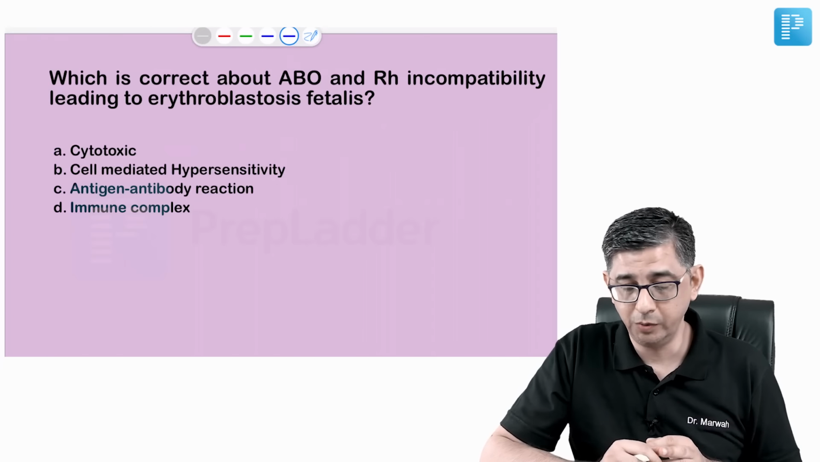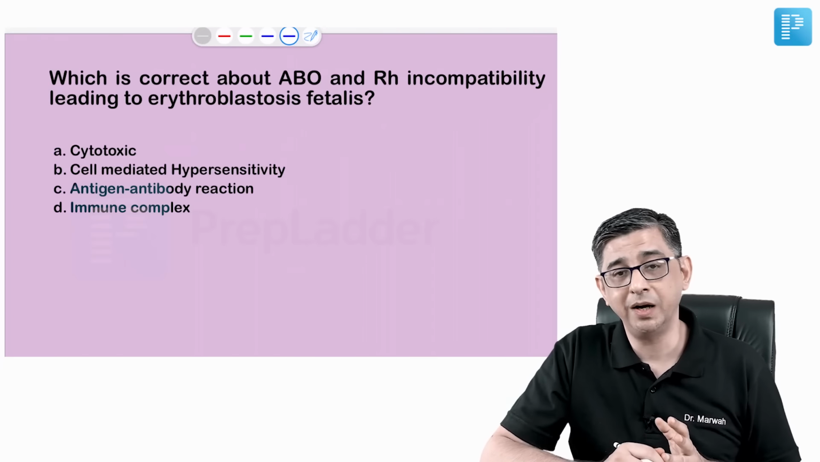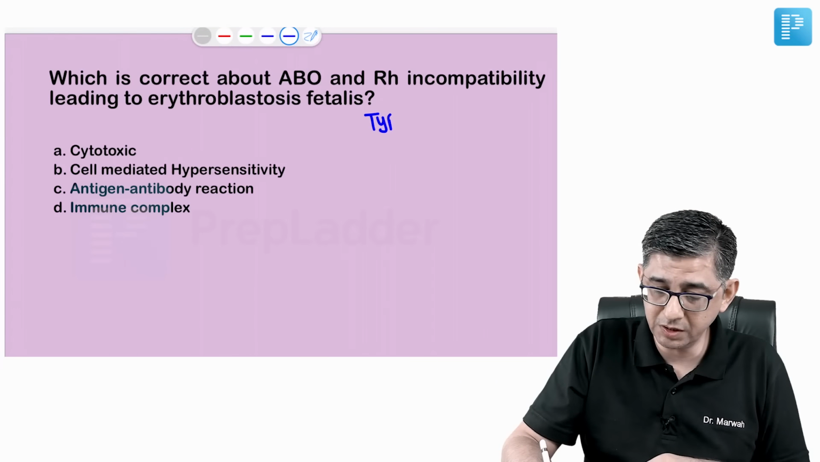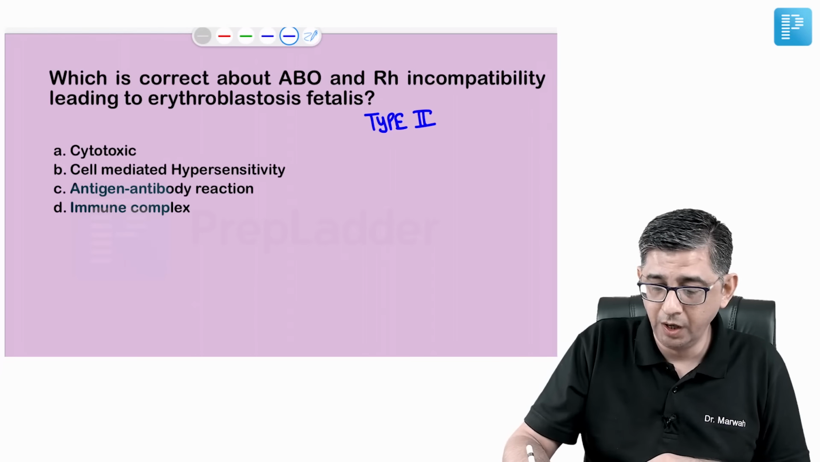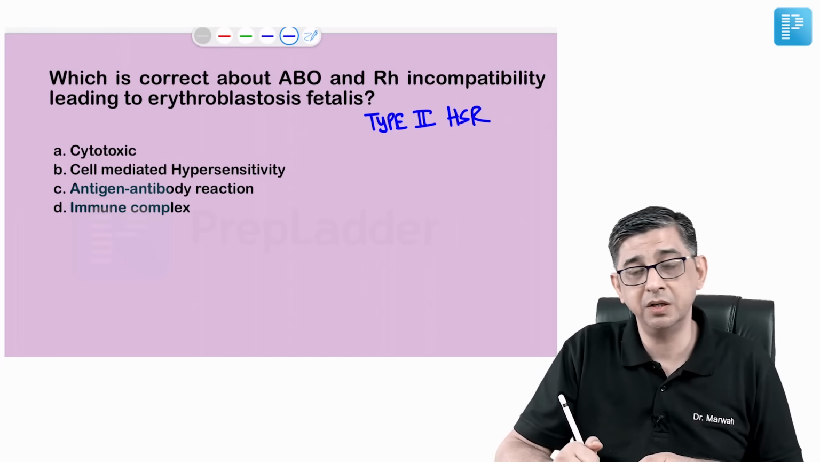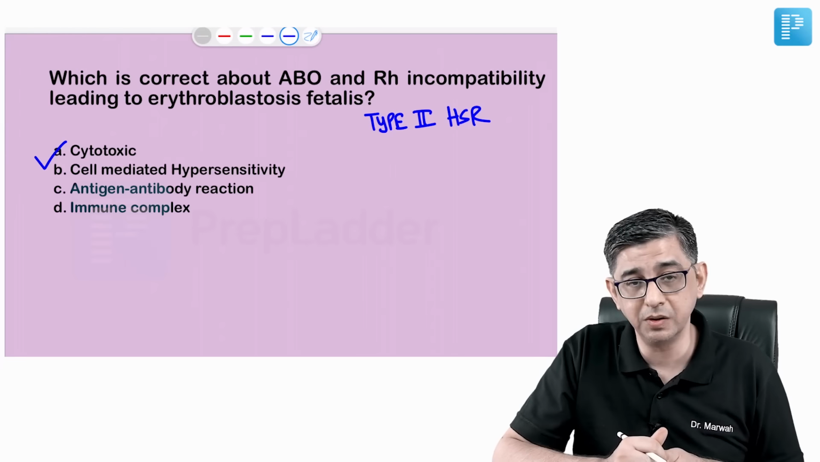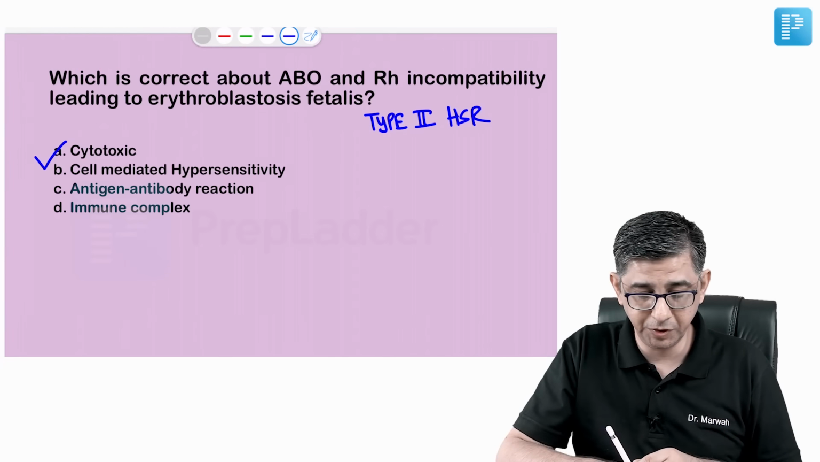The next question talks about ABO and Rh incompatibility leading to erythroblastosis fetalis. More of pathology and medicine. This is an example of a type 2 hypersensitivity reaction, and the cells are going to be destroyed. There would be cytotoxicity coming into the picture. The answer to this question would be option number A.